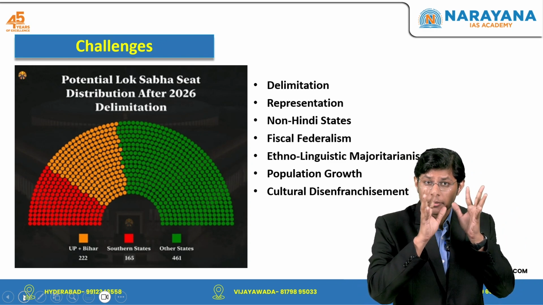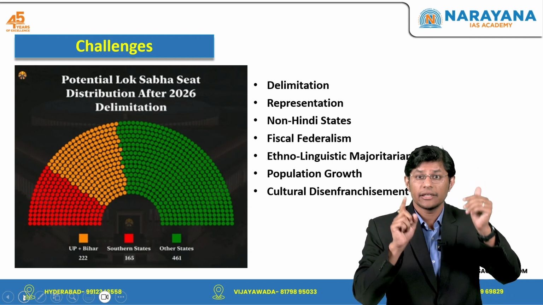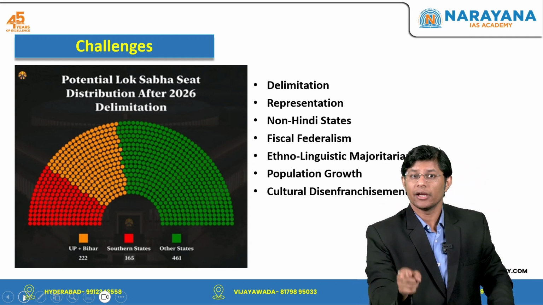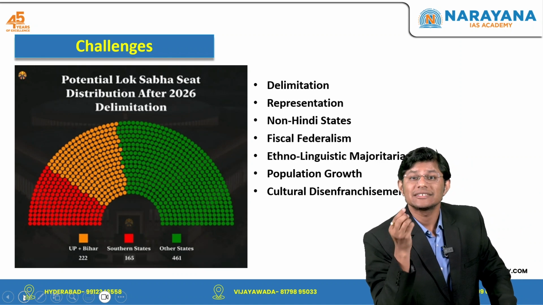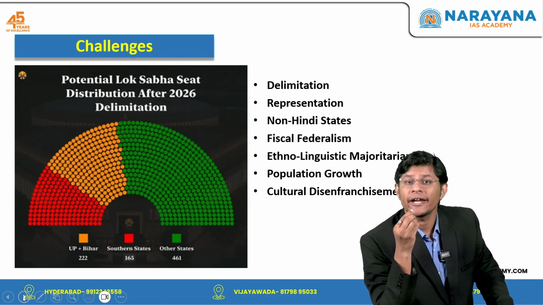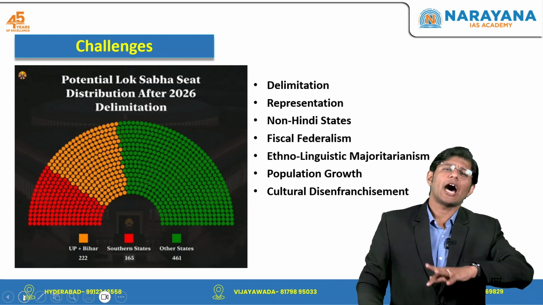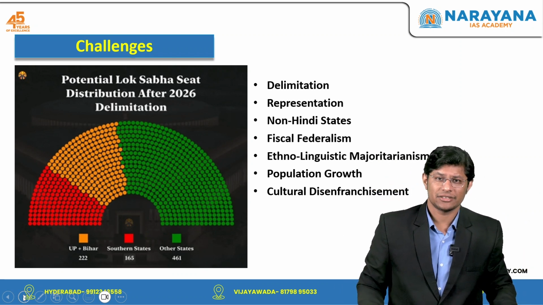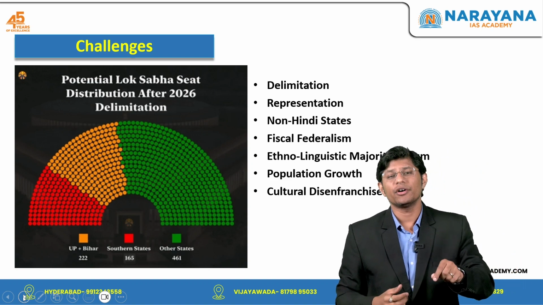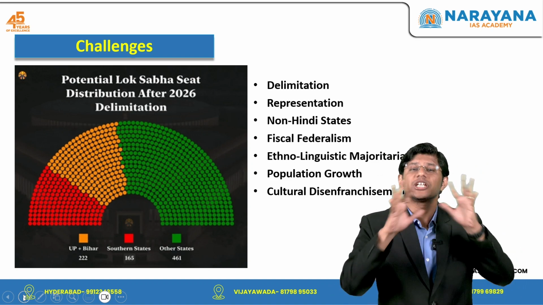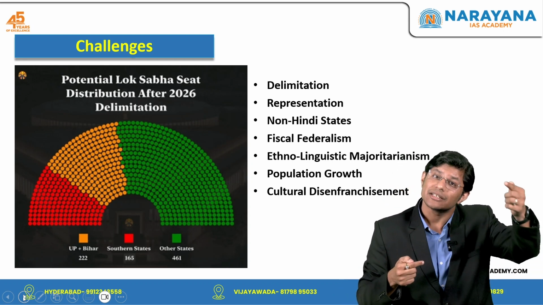If I talk about the contribution and receipts of the southern and the northern states, the southern states such as Tamil Nadu, Karnataka, Maharashtra, western states and Gujarat are significant contributors to India's tax revenue. These states generate a large portion of the country's income tax, corporate tax and other forms of revenue. However, they often receive a disproportionately small share of central funds in return from the central government.